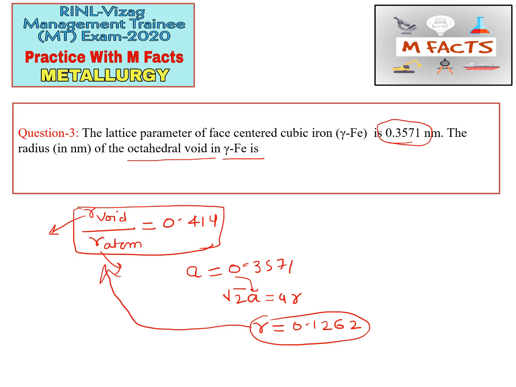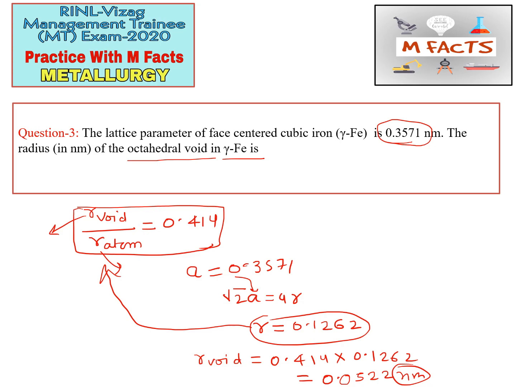As we put the R atom value here, we get R void equal to 0.414 multiplied by 0.1262, and the answer of this question will be 0.0522 nanometers, as they asked in nanometers.